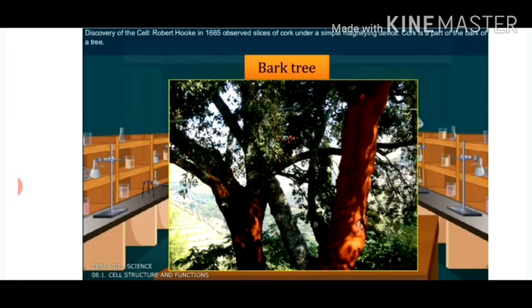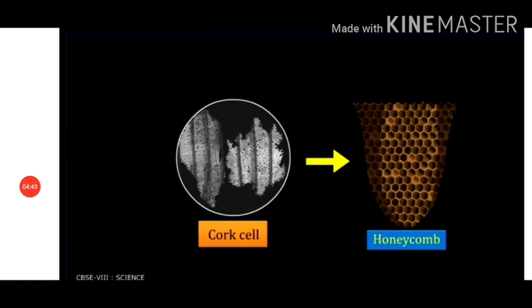How was cell discovered and by whom? Cells were discovered by Robert Hooke. Robert Hooke in 1665 observed slices of cork under a simple magnifying device. But what is cork? Cork is the part of a bark of a tree. He took thin slices of cork and observed them under a microscope. So, what he observed under a microscope?